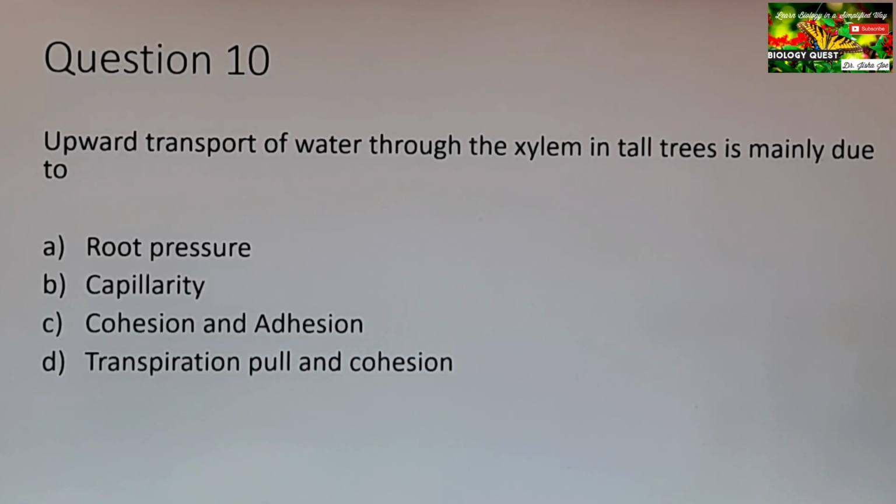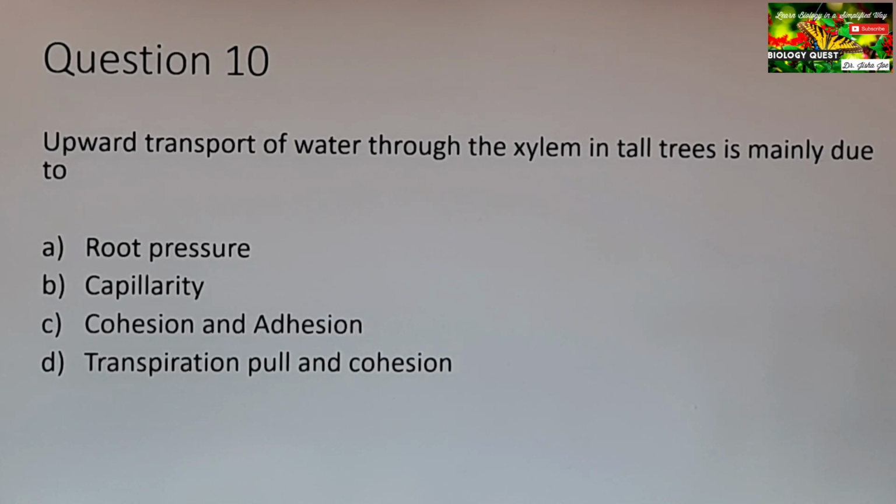now let us look at the fourth option, transpiration pull and cohesion. We know as a result of transpiration, as water is lost from the surface of the leaves, water is pulled up from a lower region. When the water is pulled up, the water has to remain joined together to produce a continuous column of water inside the xylem.